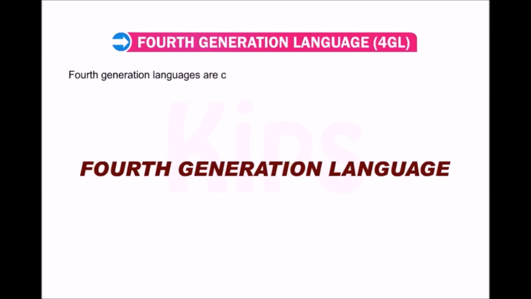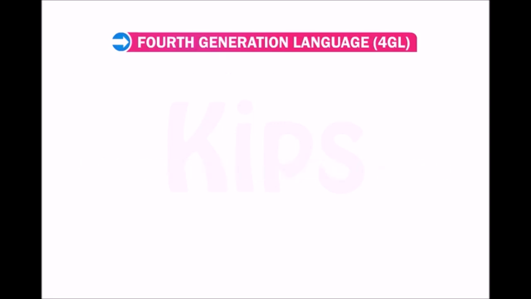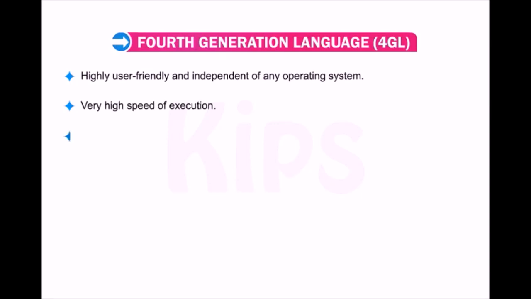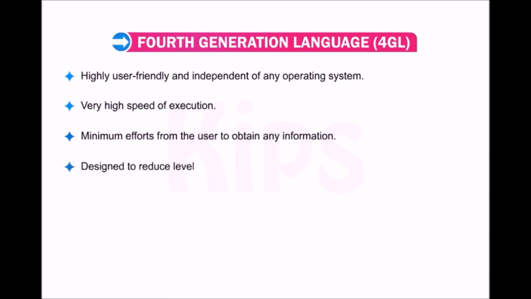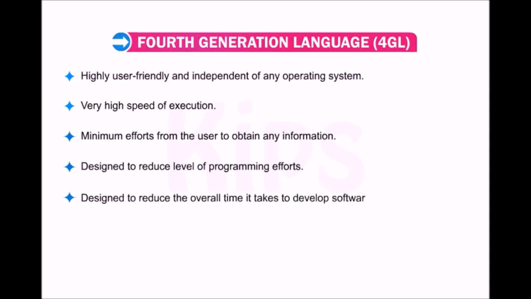Let us now move on and talk about the fourth generation language, 4GL. Fourth generation languages are closer to human language than any other high-level languages. Fourth generation languages are a combination of languages with the following features. Highly user-friendly and independent of any operating system. Very high speed of execution. Minimum efforts from the user to obtain any information. Designed to reduce level of programming efforts. Designed to reduce the overall time it takes to develop software and the cost of software development.